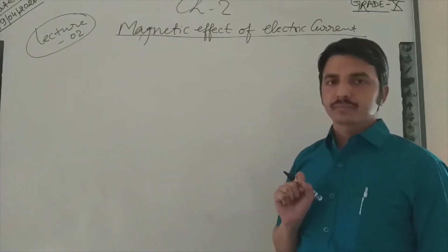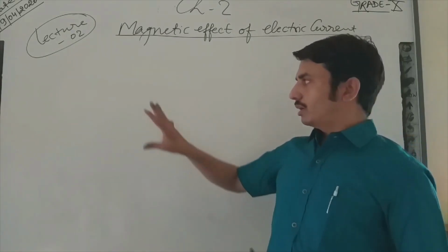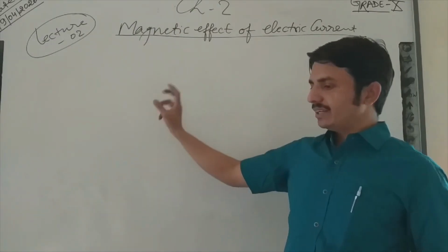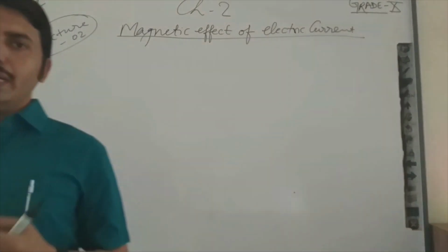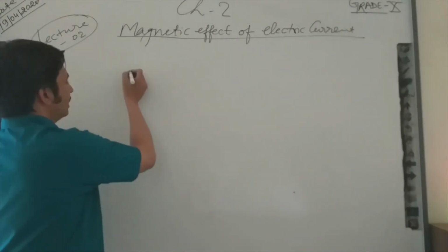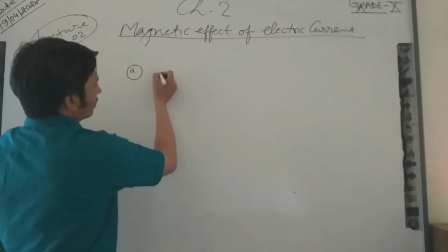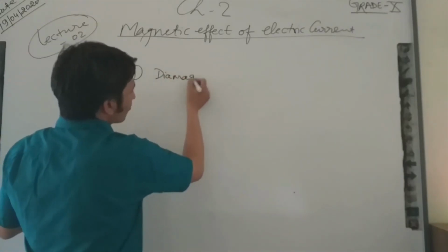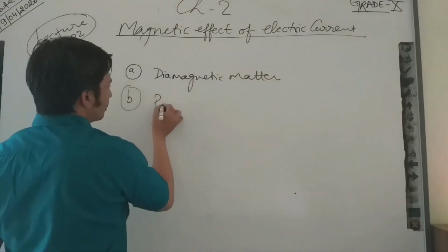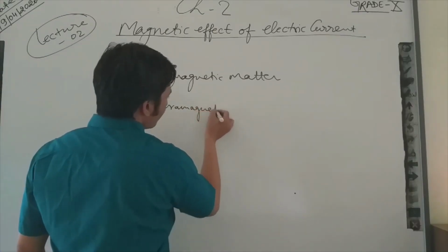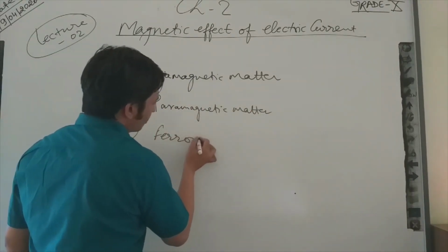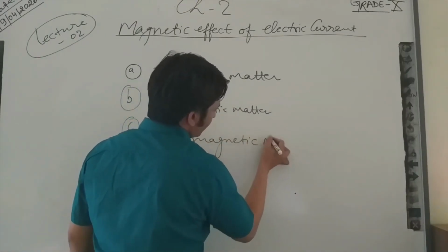He concluded on the basis of his study that all materials show their magnetic behavior in different manners. So he divided matter into three categories: diamagnetic matter, paramagnetic matter, and ferromagnetic matter.